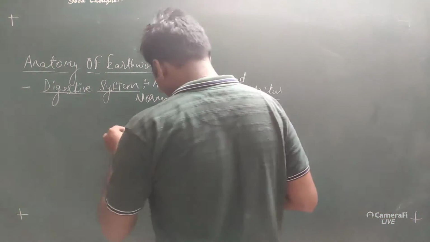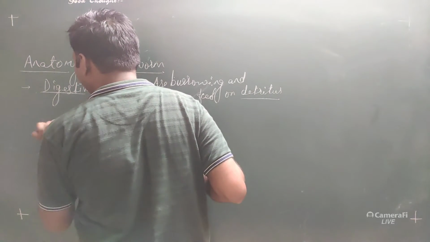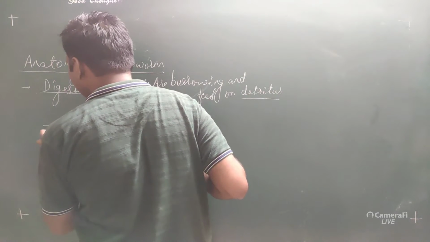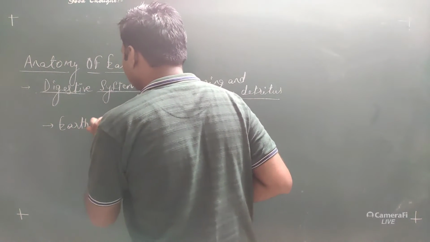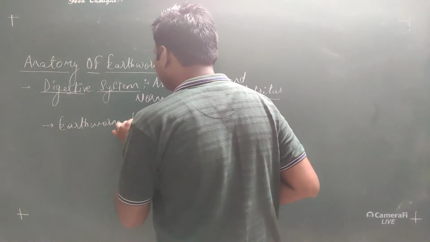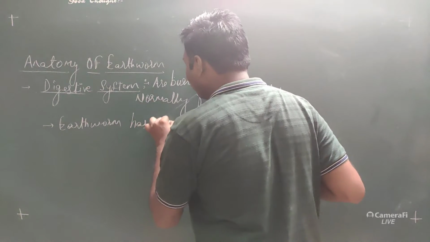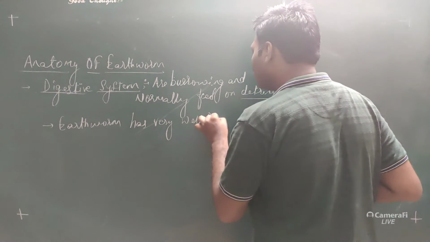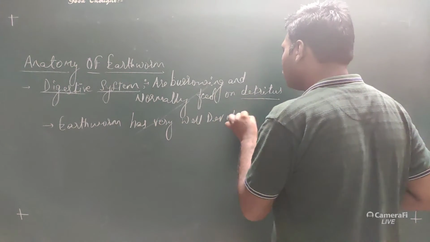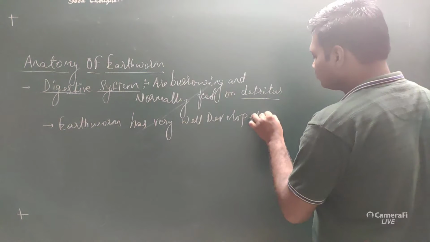Next, the earthworm has a very well developed alimentary canal.